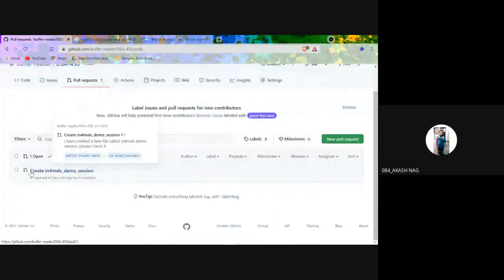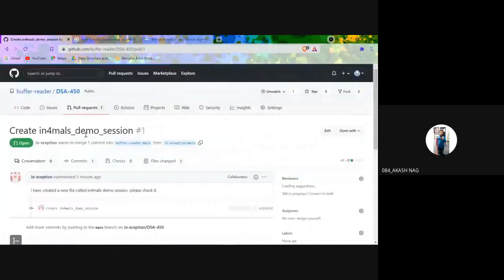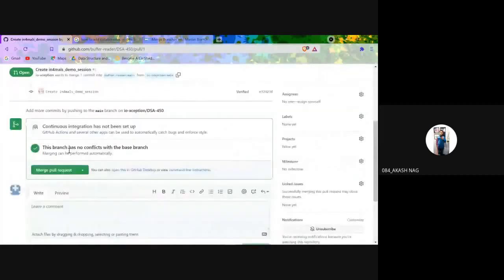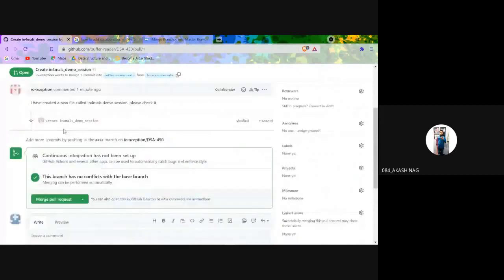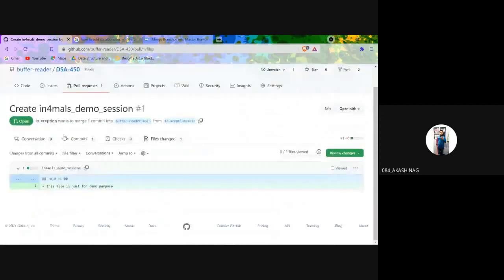See, create informals demo session. This pull request was opened 42 seconds ago by IO exception. That is my other account. I would see the file, what changes he had made. He had made changes: he had created a new file called informal demonstration. Please check it. Okay, so we will see that, yes. He has made the changes, it's valid changes, a file changed. This is a new file.